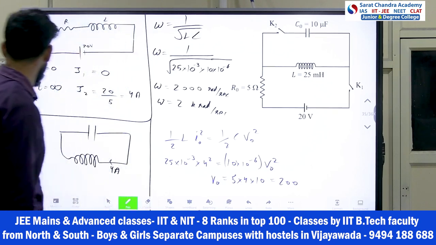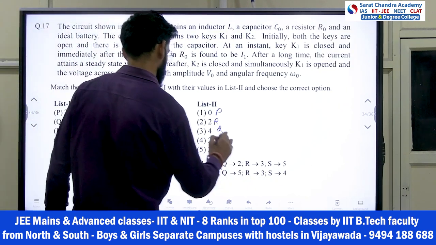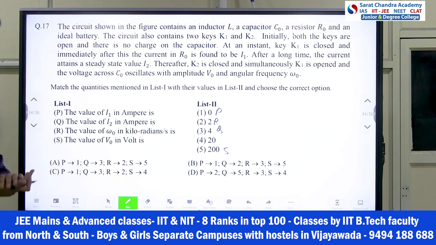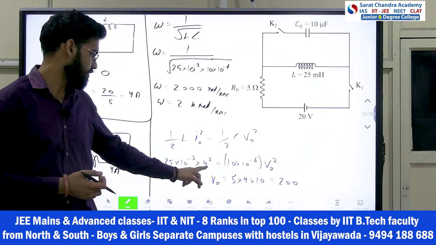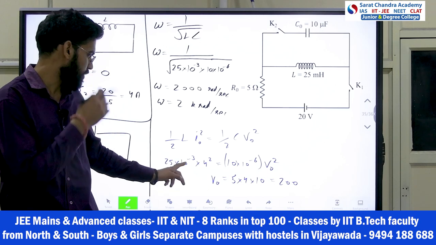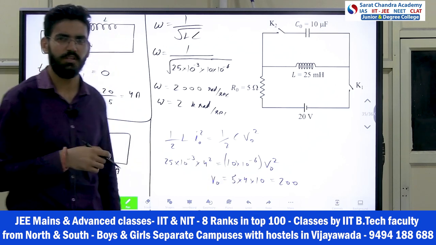So that's your answer, 200, the fifth option. You can solve this equation directly, and I think the calculation part you can do.